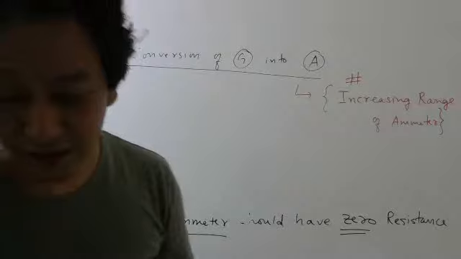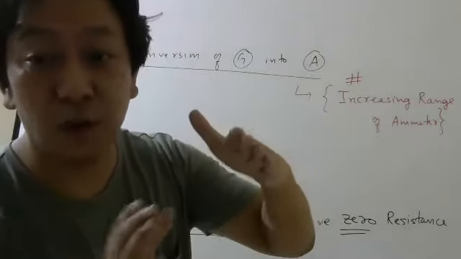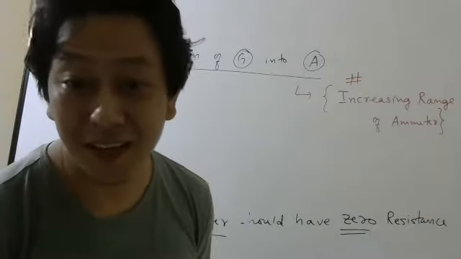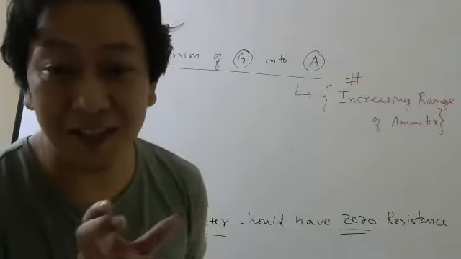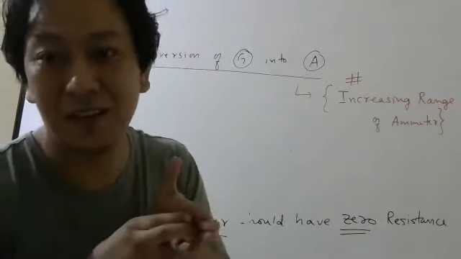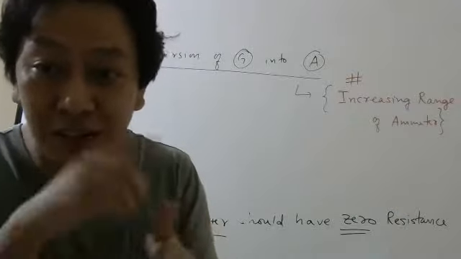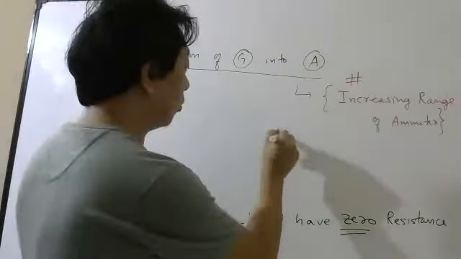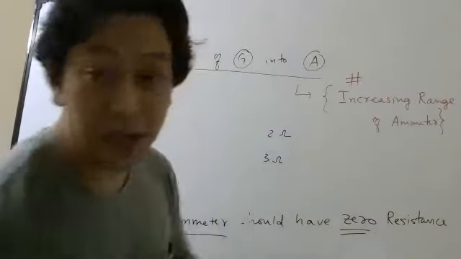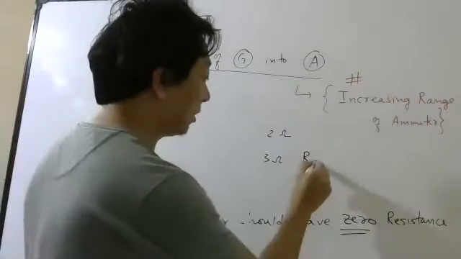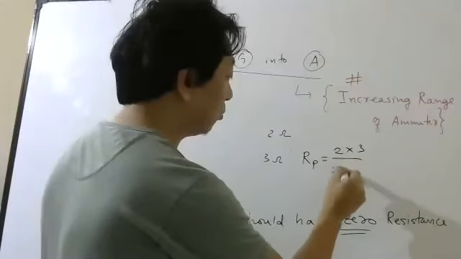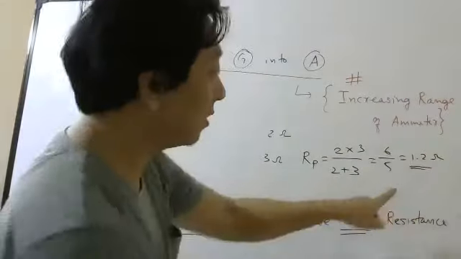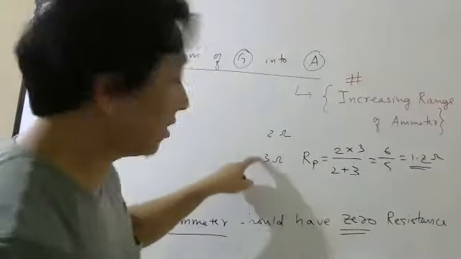And how can we do that? Very simple. You just put a small resistance in parallel to the galvanometer. What did I say? Connect a small resistance in parallel with the galvanometer. That way what will happen? The overall resistance will become even smaller. I hope everybody remembers 2 ohm and 3 ohm. If you connect them in parallel, total will be how much? 2 into 3 by 2 plus 3, 6 by 5, 1.2. See, it has become smaller than the smallest resistance.